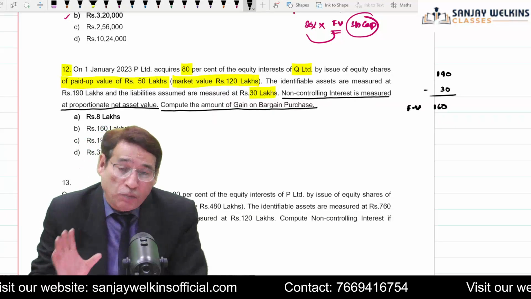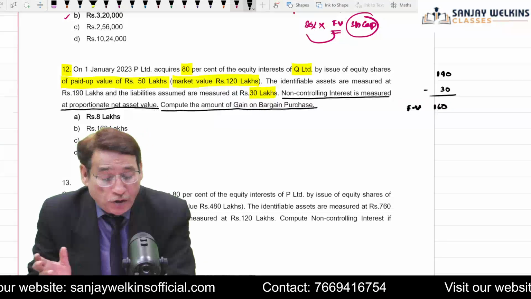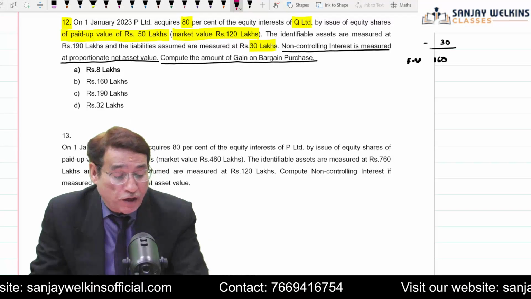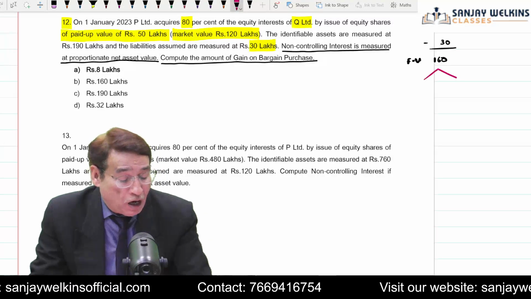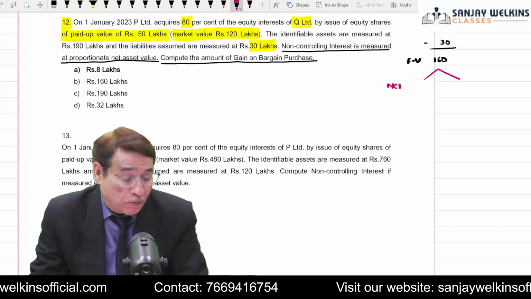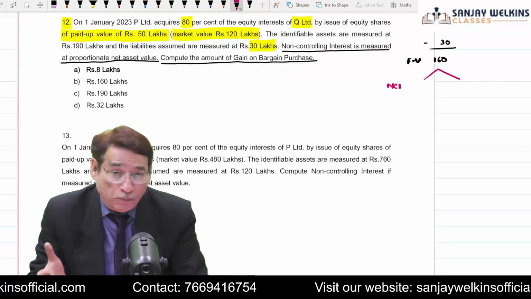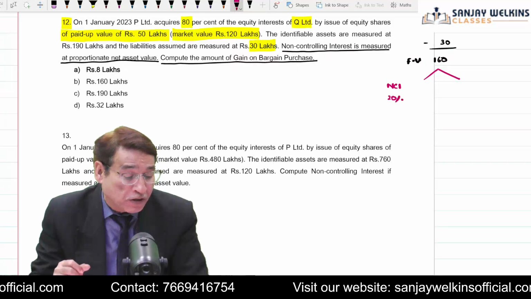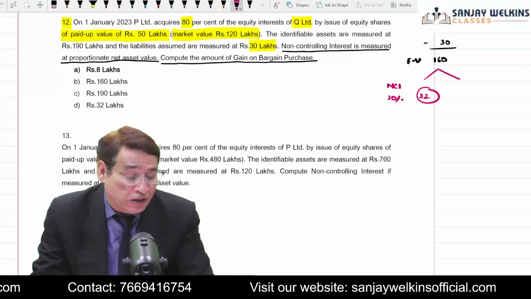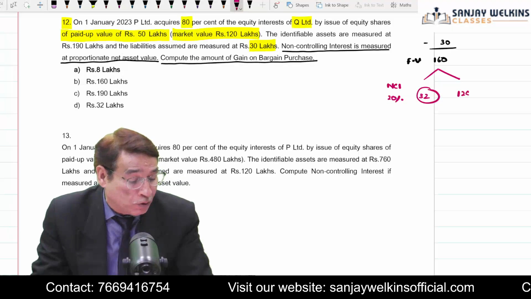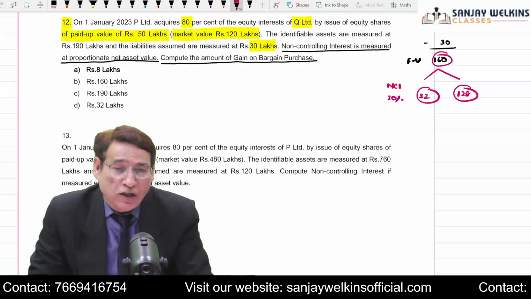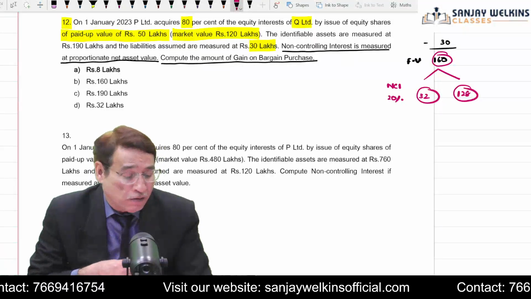How you are going to compute the gain on bargain purchase, I need not tell you. First of all, you find out the value of the net assets. Out of these net assets, you find out the assets belonging to NCI, because NCI is to be computed on PSNA basis. You simply take 20% of this. So we may say that 32 lakh worth of net assets belong to NCI, and the balance belongs to the acquirer entity. So on the date of acquisition, out of total net assets, the share of the acquirer will be 128 lakh.